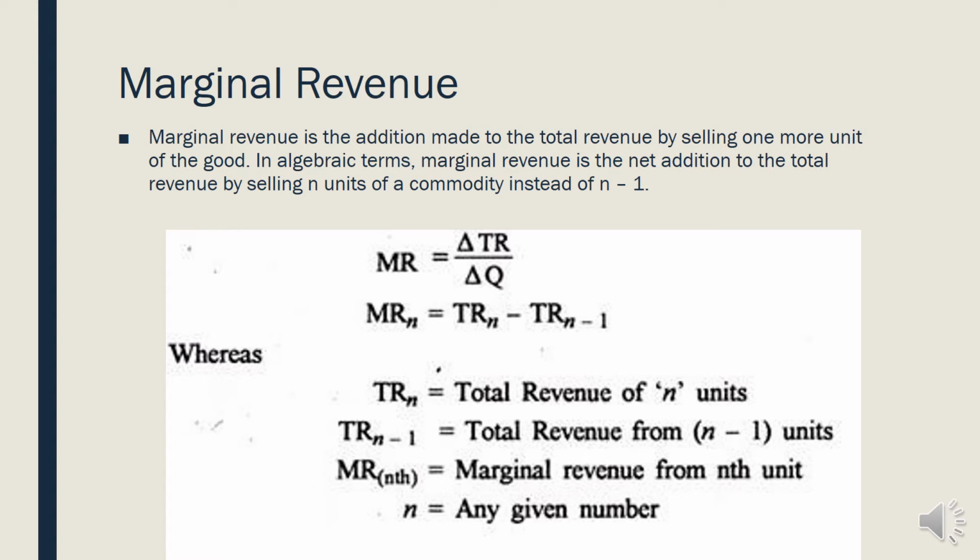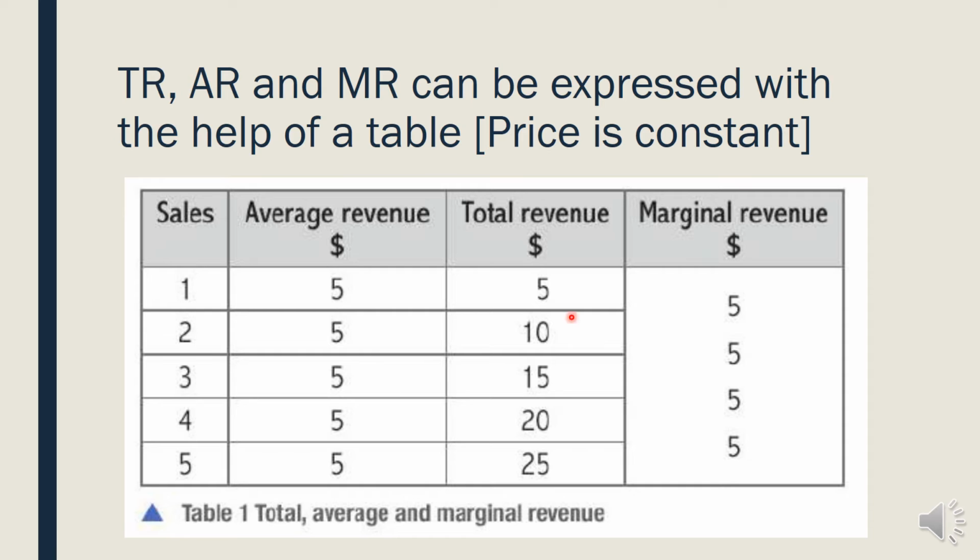You can see here in this table, total revenue, average revenue, and marginal revenue can be expressed with the help of the table. Keep in mind, price is constant, so price is equal to average revenue. Everywhere price is 5 units. Total revenue means price into sales, that means quantity. So price into quantity is 1 into 5, that is 5. 2 into 5 is 10. Like that we will calculate it.